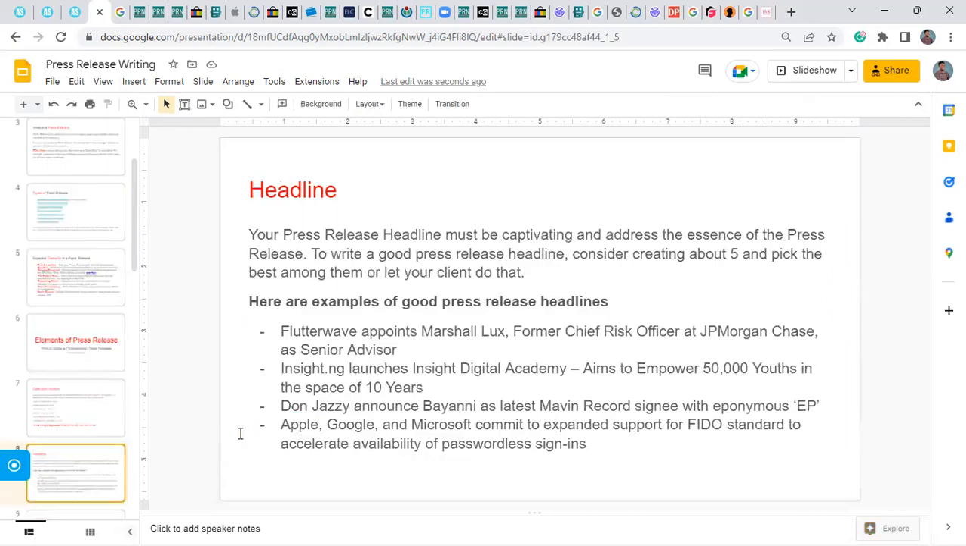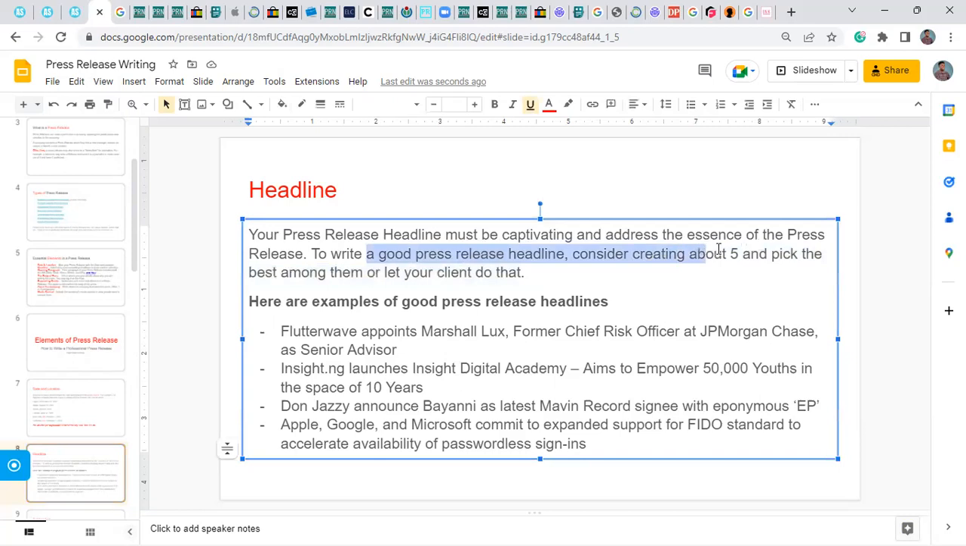So the second element is the headline. Your press release headline must be captivating and address the essence of the press release. So write a good headline. Consider creating about five and pick the best among them, or send the five headlines and your clients will choose the one that best defines what they are looking for.